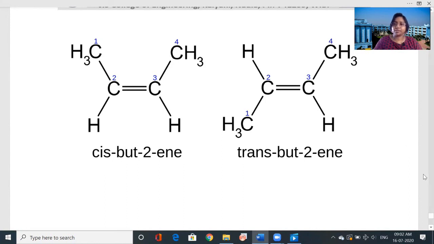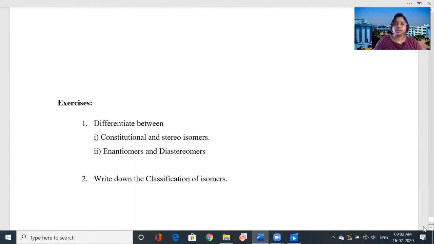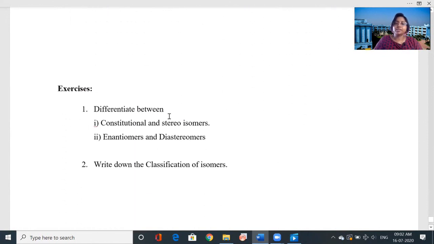So you have learned the definition along with the examples of the different types of isomers. Now you solve these questions: number 1, differentiate between constitutional isomers and stereoisomers. Number 2, the enantiomers and diastereomers, and write down the classification of isomers. So I hope you understood very well, you enjoyed the class, and you can write all the questions easily.